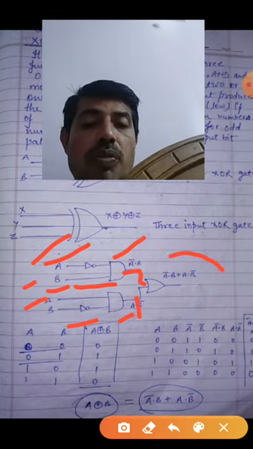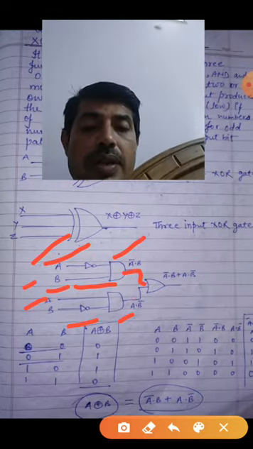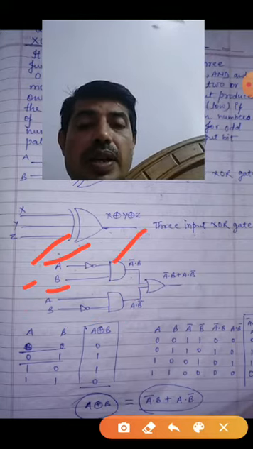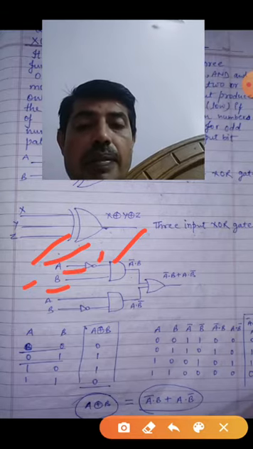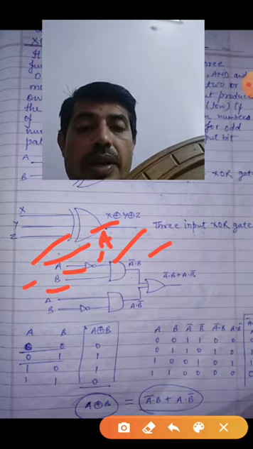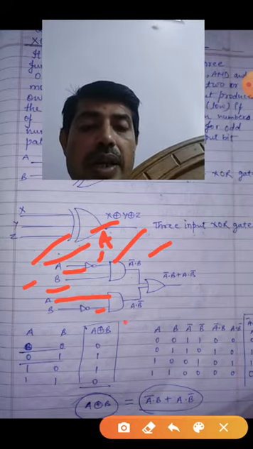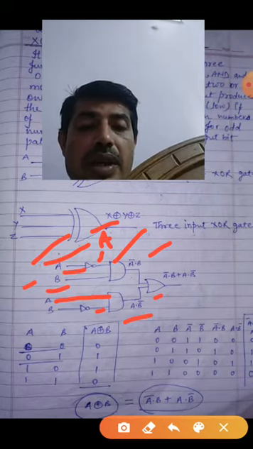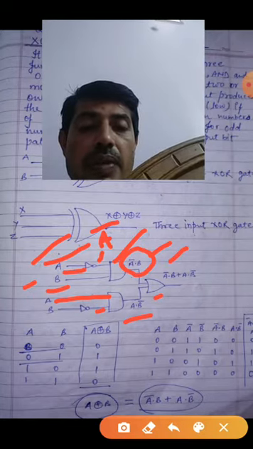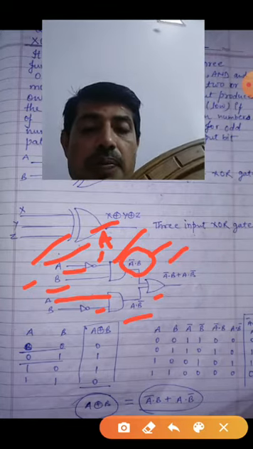So what will be the output? This one you can see, what is written here? A bar dot B, because this is A, here A bar. So A bar dot B. Here you see A, and this one is B bar. So A dot B bar. Then this is the OR gate. So A bar dot B plus A dot B bar. So this is the output of this one.